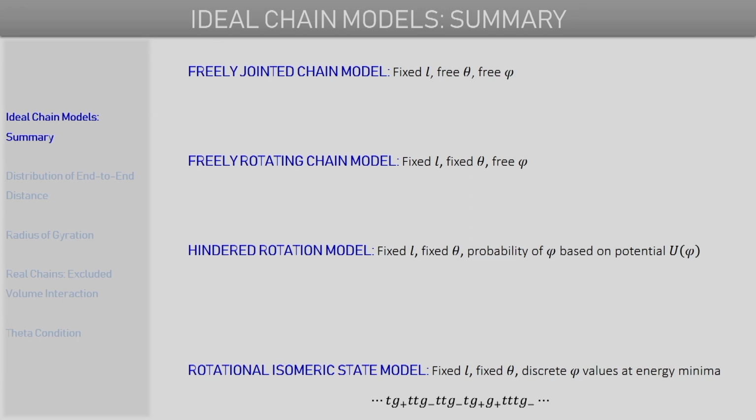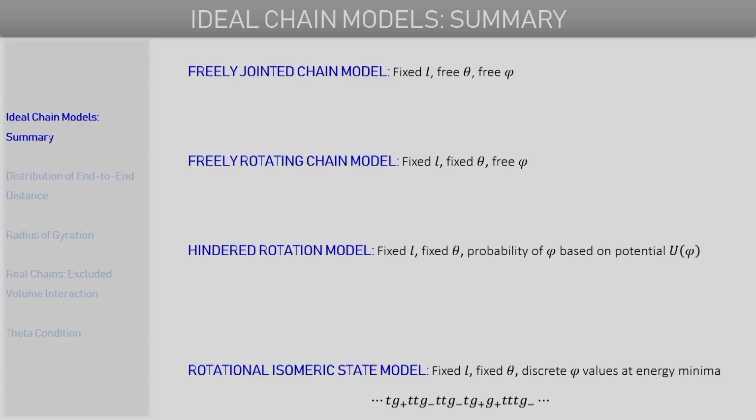We also covered the hindered rotation model in the last lecture, where the bond length and bond angles were fixed, but the torsion angle was not free in this case. The torsion angle was allowed to take values based on a certain potential. The probability of the occurrence of a certain torsion angle was proportional to a Boltzmann factor, which was an exponential function based on a certain kind of potential energy related to the torsion angles.